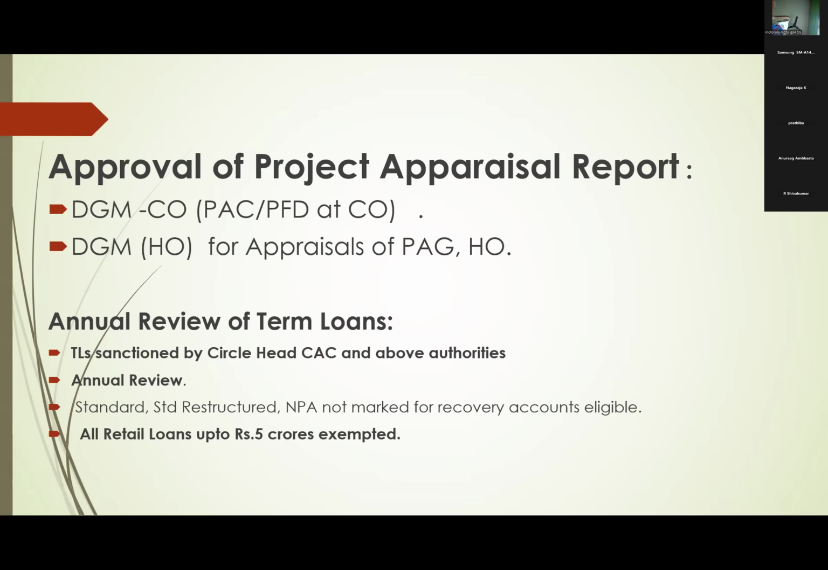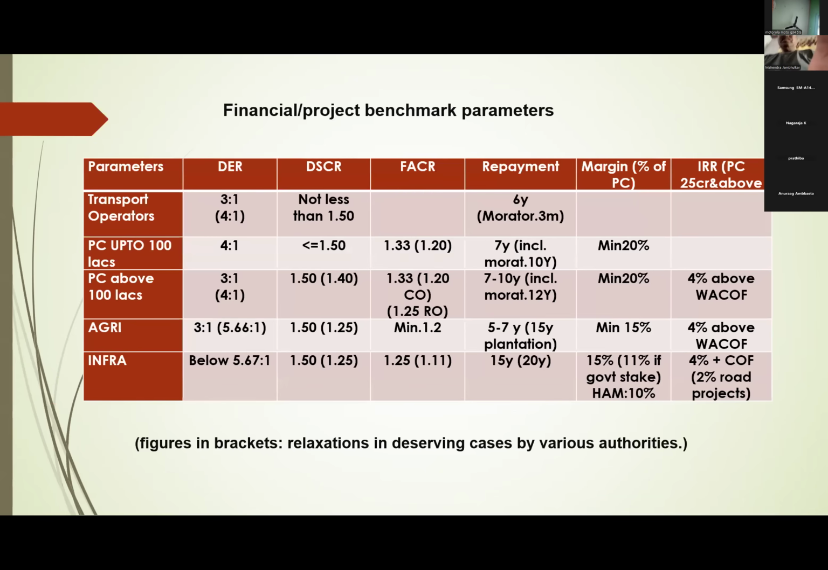Annual review. In olden days, they had given a cutoff of 5 crores, subsequently they reduced it to 1 crore. Now they say term loans sanctioned by Circle Head CSC and above, you have to do annual review of term loans. Suppose exclusive term loans are given, then annually you have to do it. If term loans are given along with working capital, then along with working capital renewal, this review also we have to do. Right. Financial benchmark parameters for all term loans: we have to compulsorily meet the financial benchmark parameters, then only we can sanction.